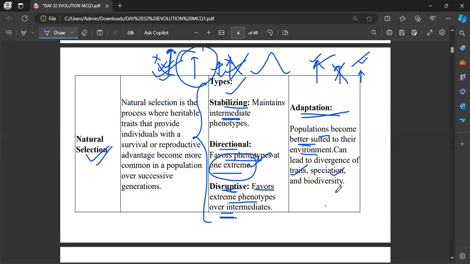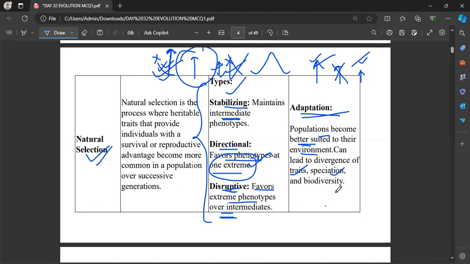So obviously, there will be some sort of change at the genetic level. As a result, it impacts the morphological features. So that will be an advantageous trait acquired by that particular organism, which leads to the divergence of the organisms. Okay, this is what a type of natural selection is, and its outcome.